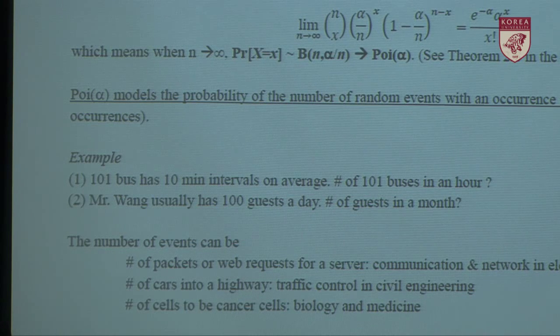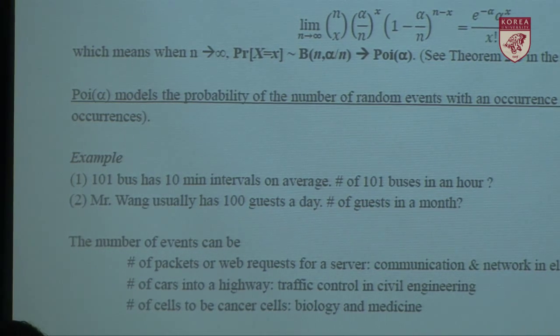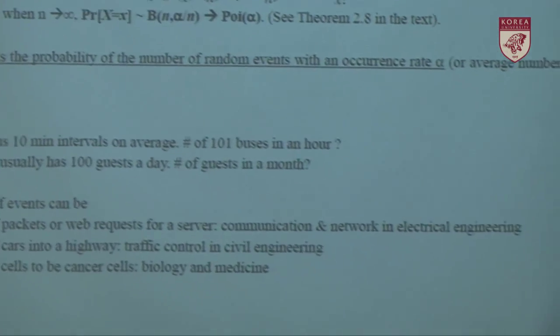But that means we may have 5 buses in an hour or 7 buses in an hour. Then if we say x is a random variable for the number of buses in an hour, x follows a Poisson random variable of 6.